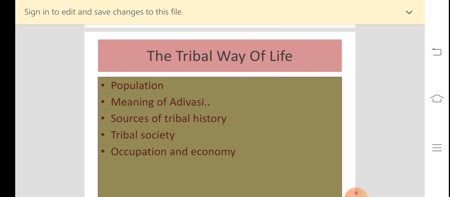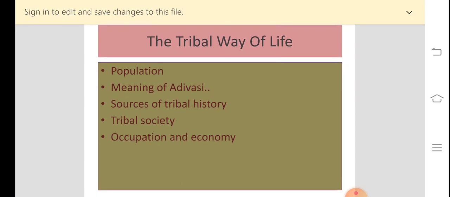And at times they were also purchasing commodities from the traders. You understand? So this is about the economic life of the tribals, the occupations, the economy, and their society.